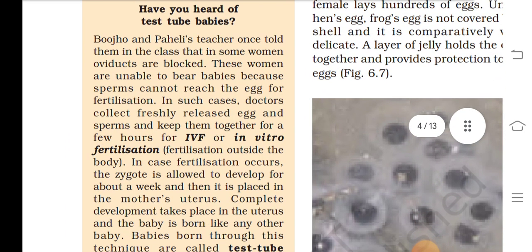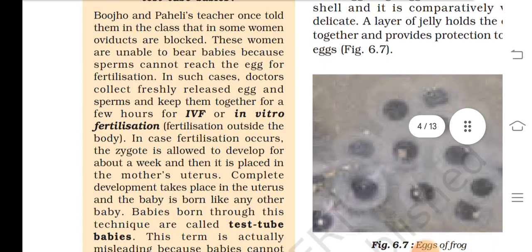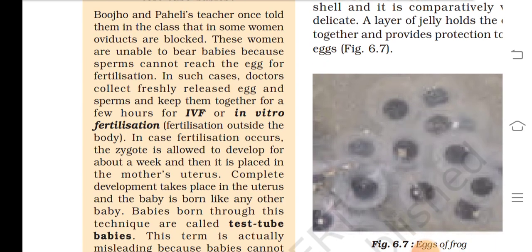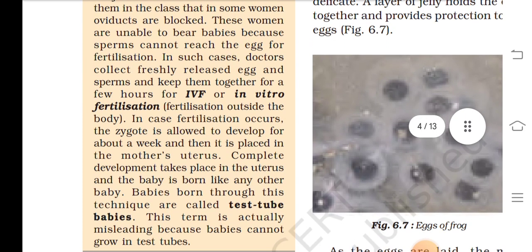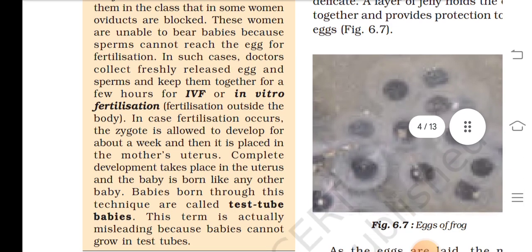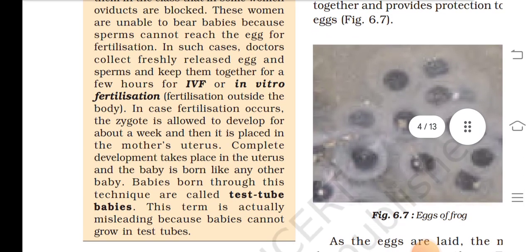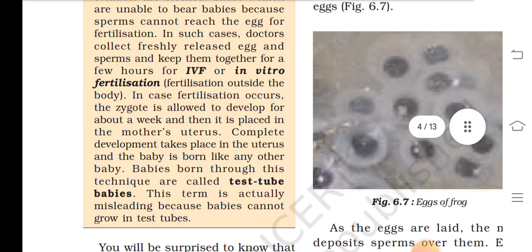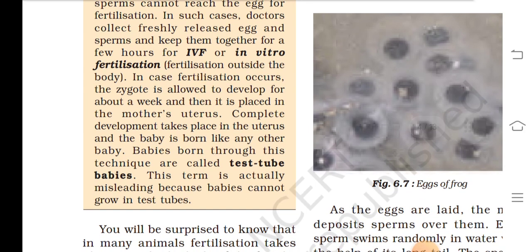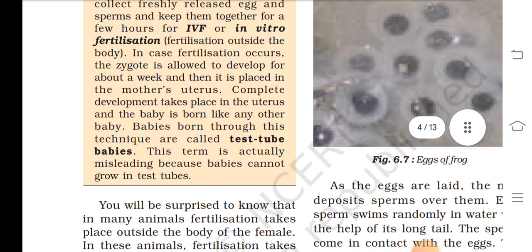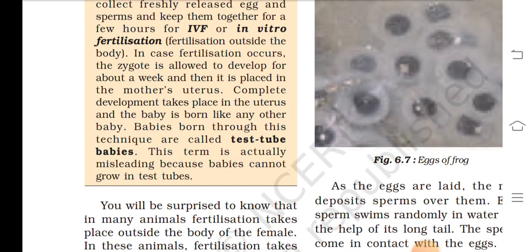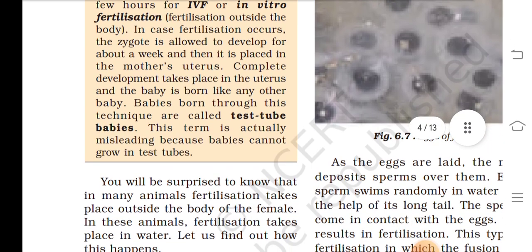Boojho and Paheli's teacher once told the class that in some women the oviducts are blocked. These women are unable to bear babies because sperms cannot reach the egg for fertilization. In such cases, doctors collect freshly released eggs and sperms and keep them together for a few hours for IVF, in vitro fertilization. Fertilization outside the body.